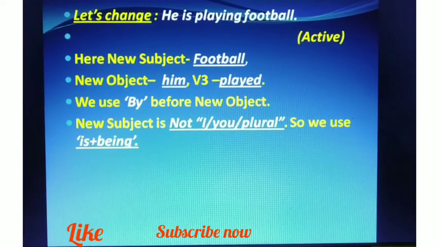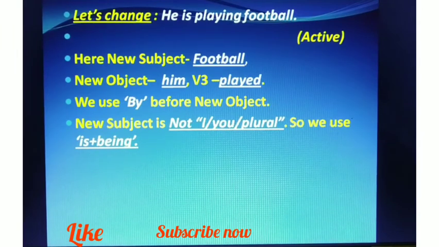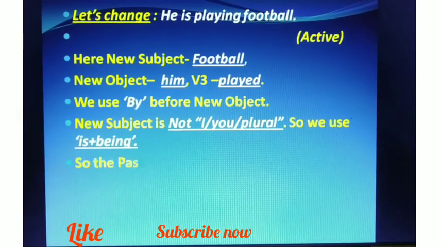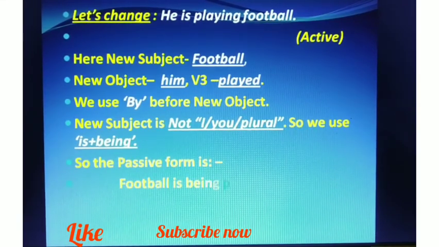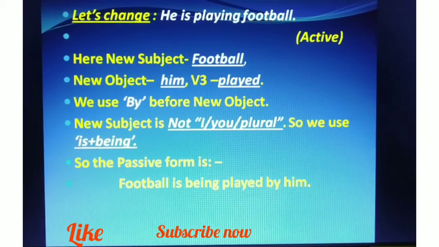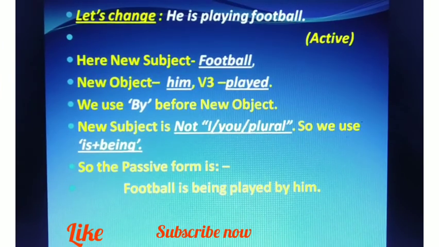New subject is not I, you or plural. So we use is plus being before the third form of the verb. So the passive form is football is being played by him. This is very easy. Football comes first, it becomes new subject, and him becomes the object. We place by before it, then third form, and before third form we place being and one of the verbs, am, is, are.